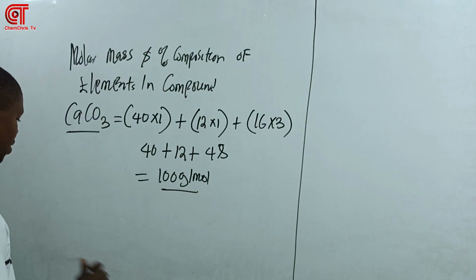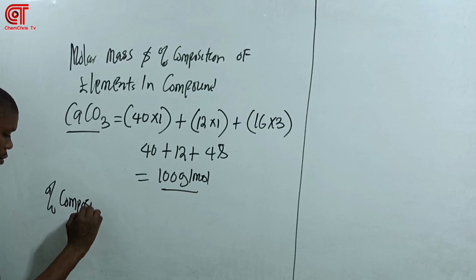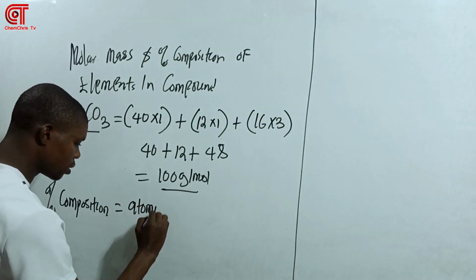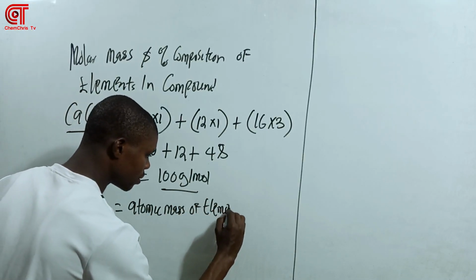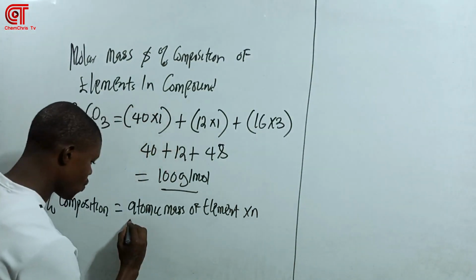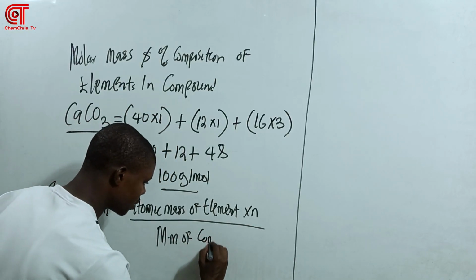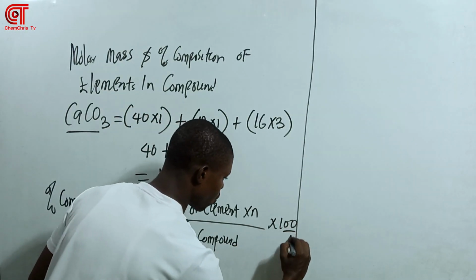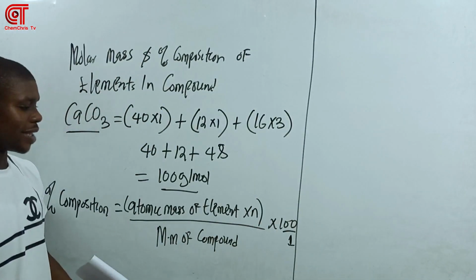The simple formula to do that: percentage composition is equal to the atomic mass of the element times n, over the molar mass of the compound, times 100 over 1. Do you get that? This is the simple formula, so make sure you take it down.